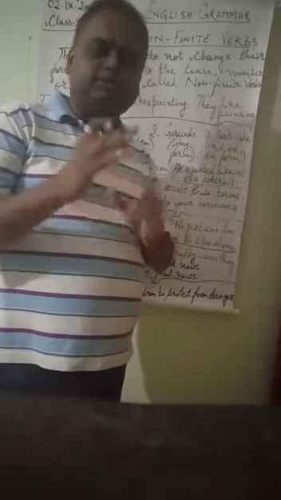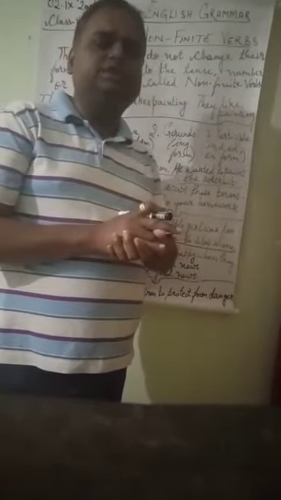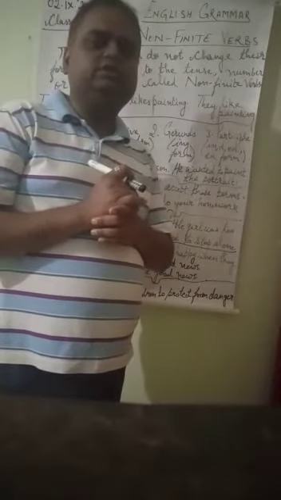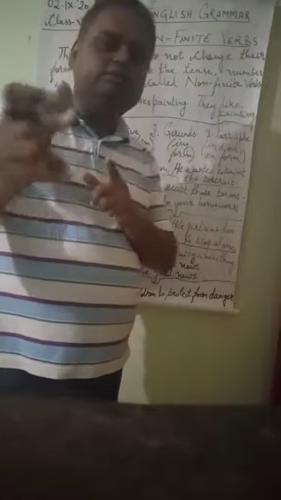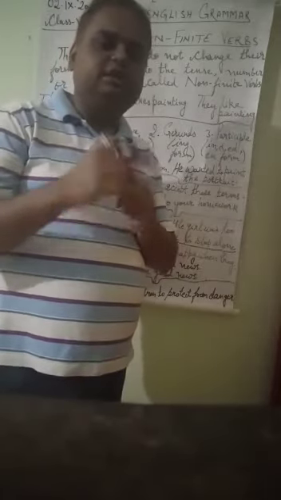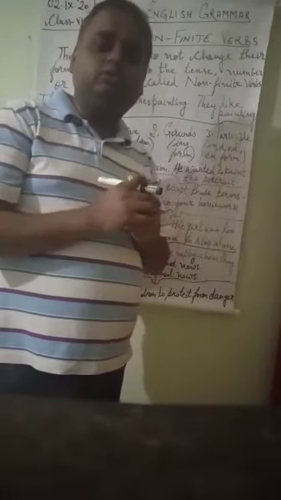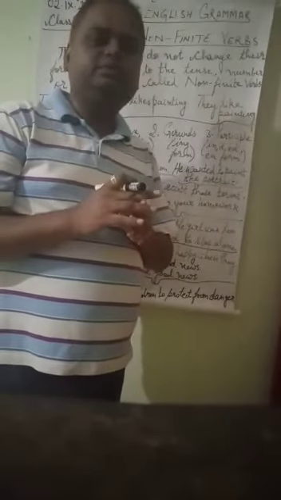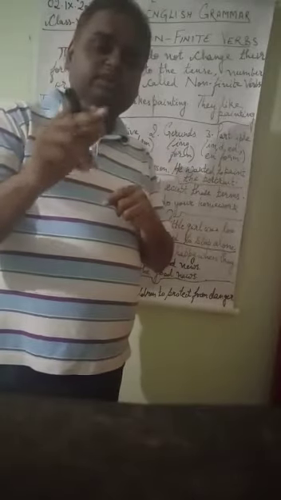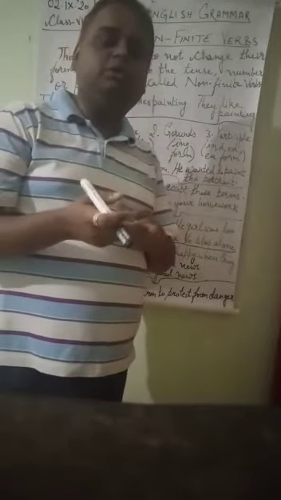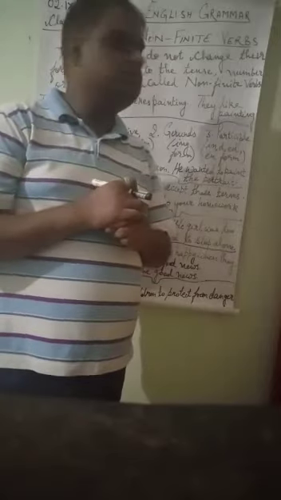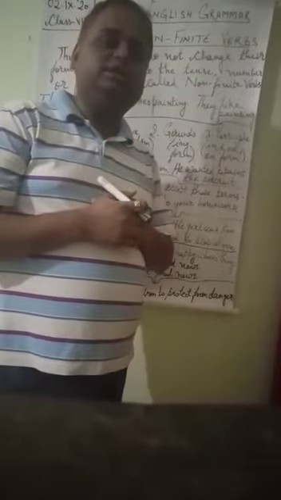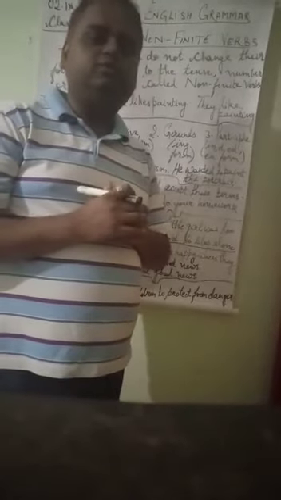This is the rule. Subject-verb agreement, we have studied it. Where we use singular, we add s or es. He is singular, we added writes. And if the subject is plural, they is plural, then we don't use writes, we will use write. So write is the verb which is changing according to the number, person and tense. That is why write is a finite verb.